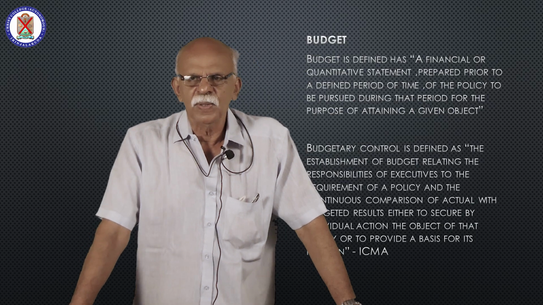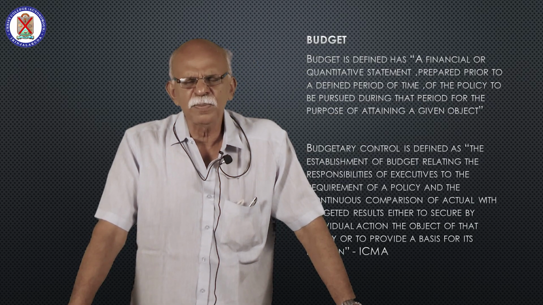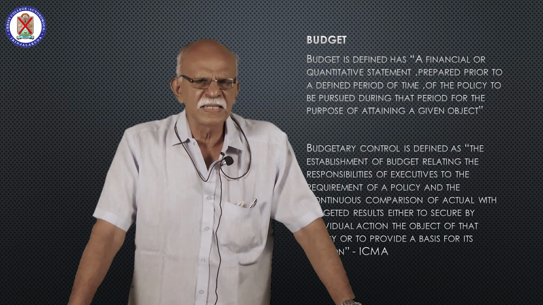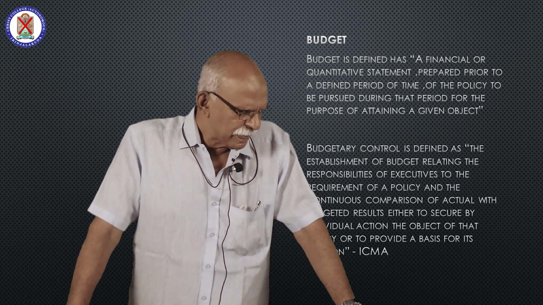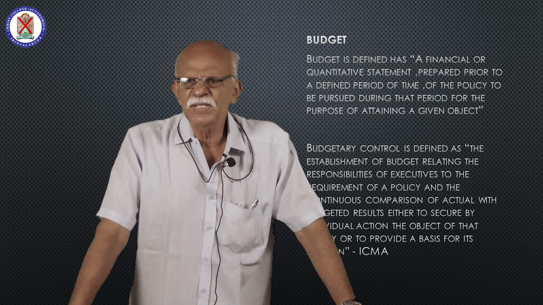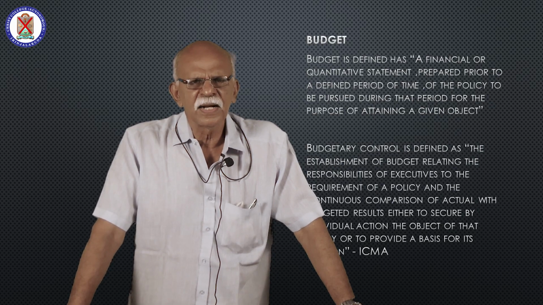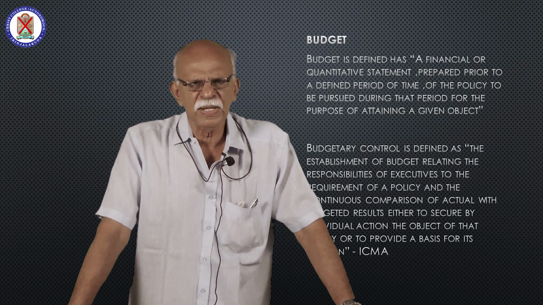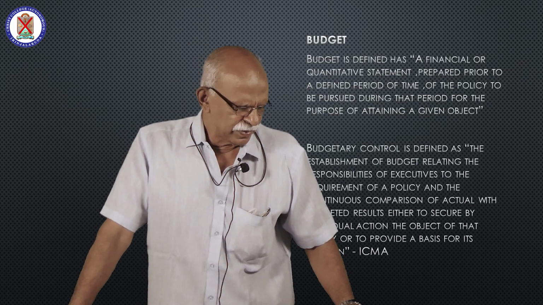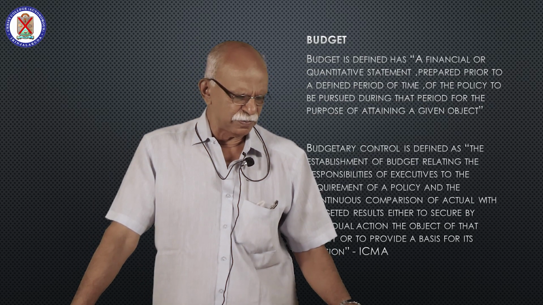Third point is control. The main objective of the budgetary control system is control. How can you achieve this control? Control can be achieved by continuous comparison of actual performance with budgets.